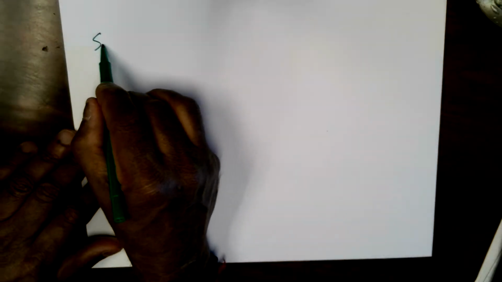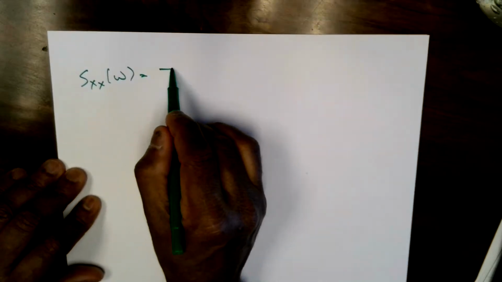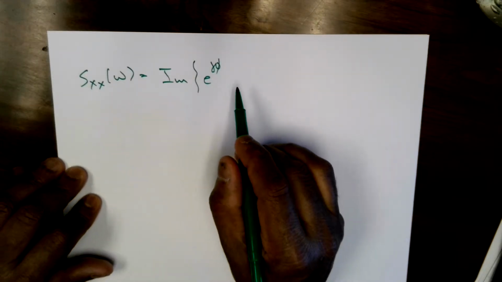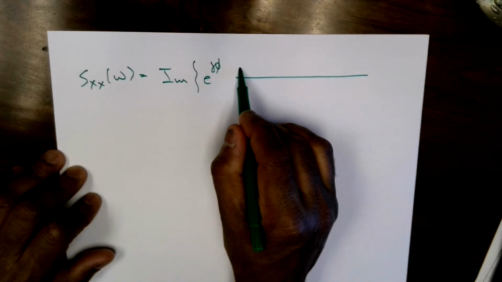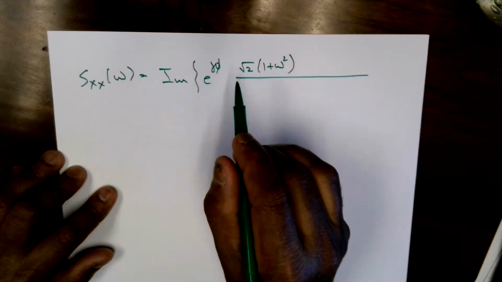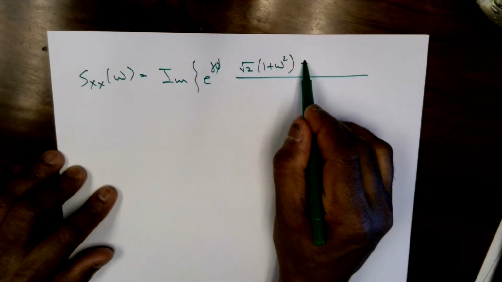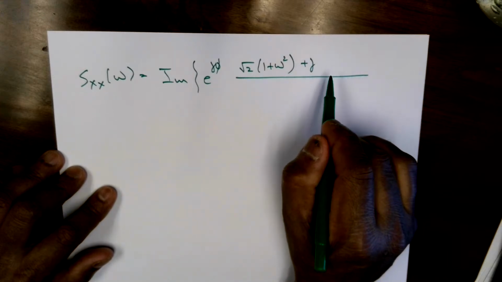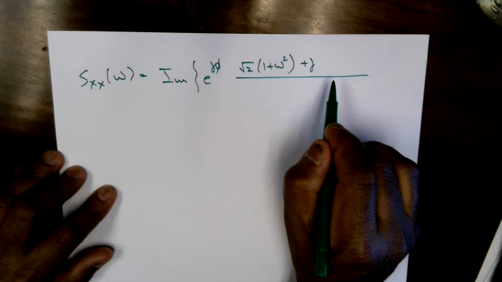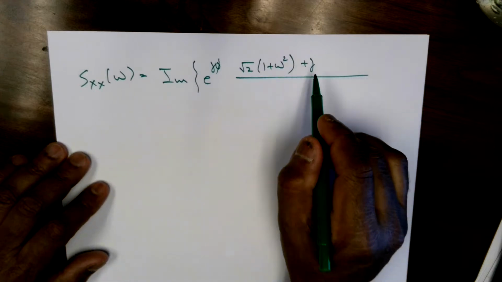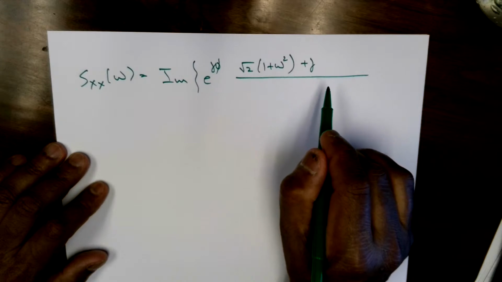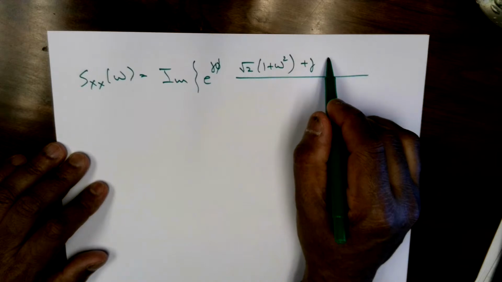So this gives us Sxx omega equal to the imaginary part of e raised to j phi, square root of 2 multiplied by 1 plus omega squared, plus j multiplied by 1 minus omega squared multiplied by square root of 2, and 1 plus omega to the 4 here.